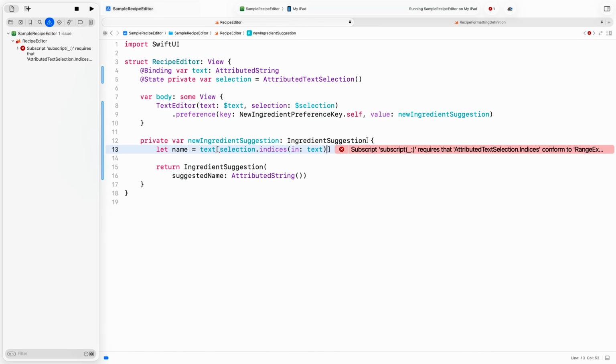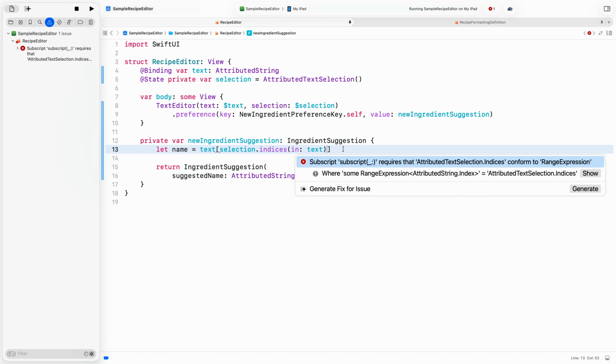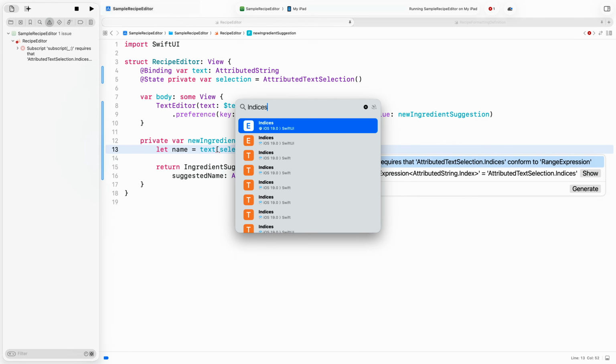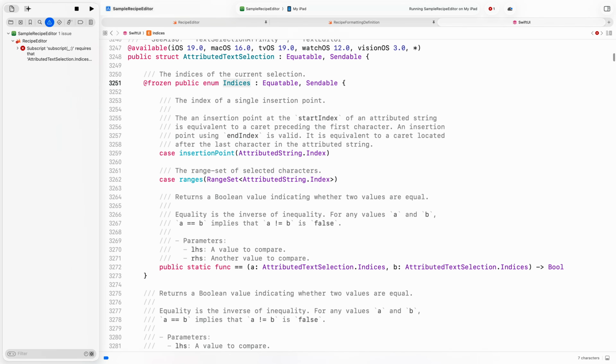That does not seem to be the right type. It returns attributed text selection.indices. Let me look that up. Oh, that is interesting. I just have one selection, but the indices type second case is represented by a set of ranges. Jeremy, can you explain why that is while I get to folding my croissant dough?